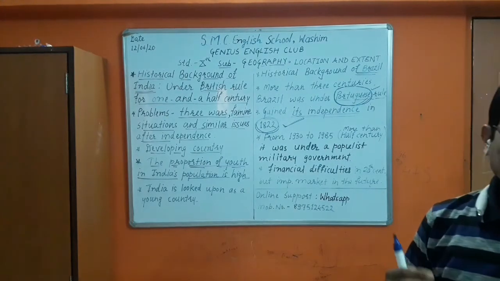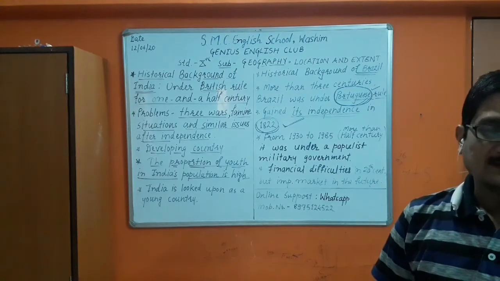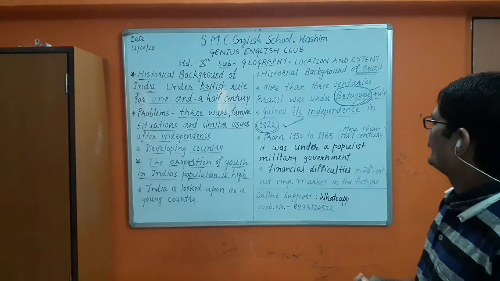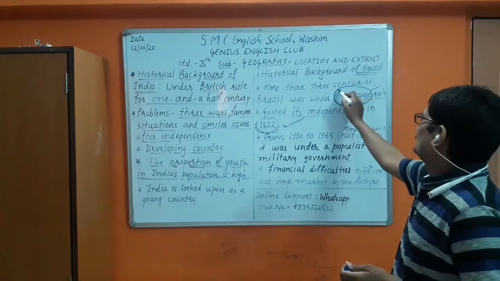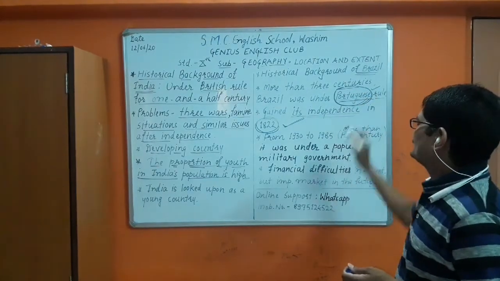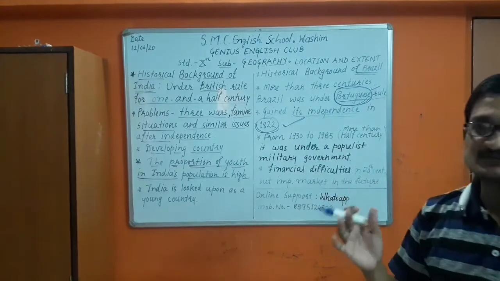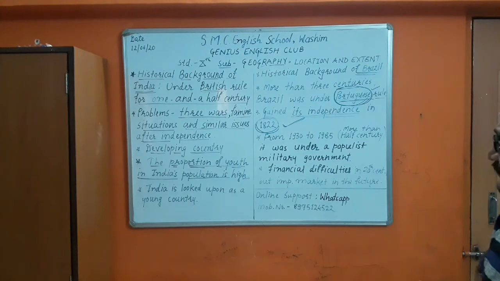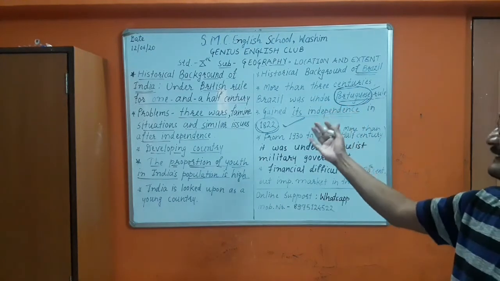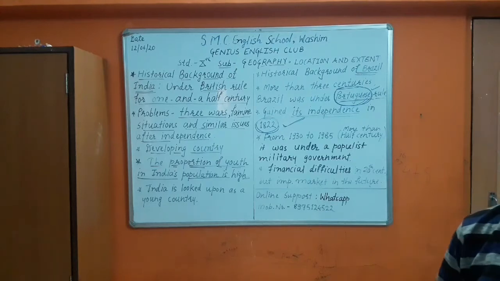For all these points, you should remember Portuguese and 1822. Note down whatever I have written on the board in your notebook.